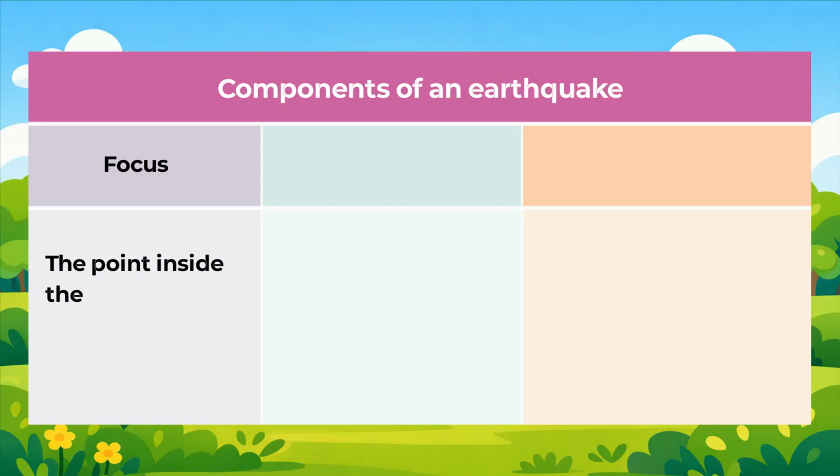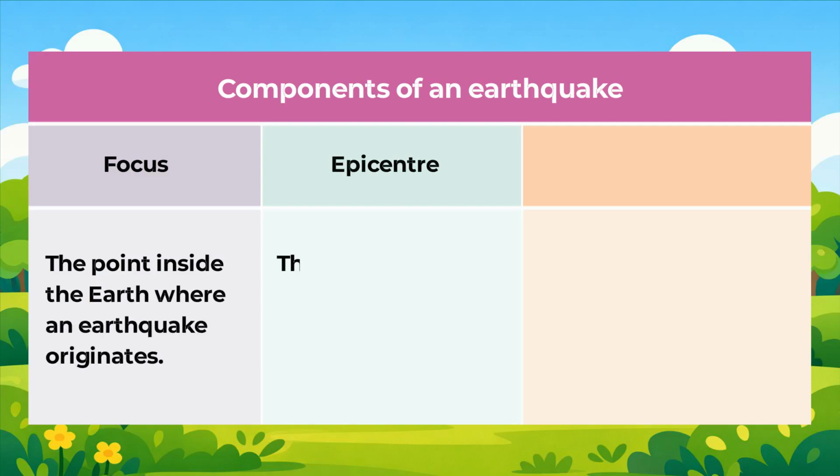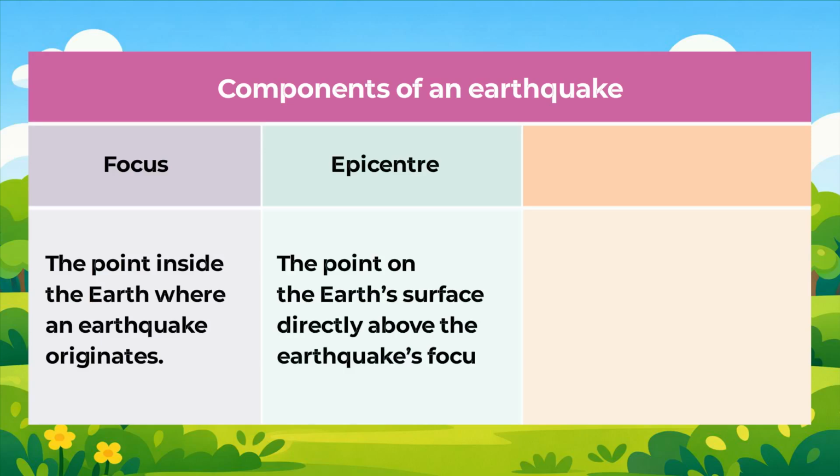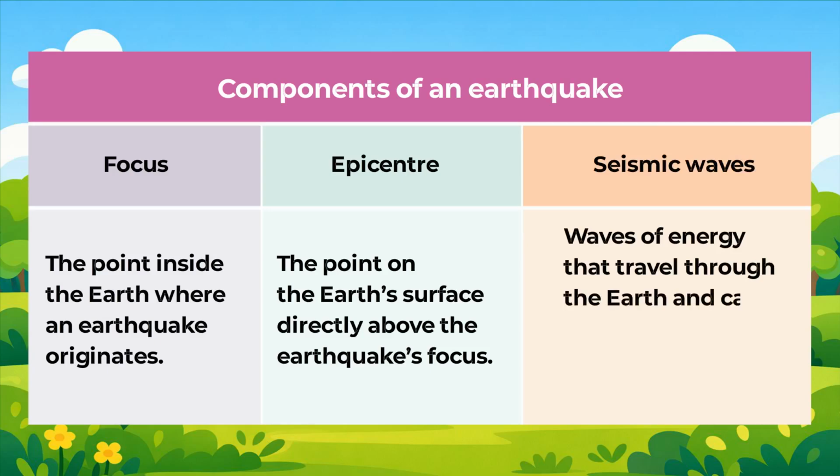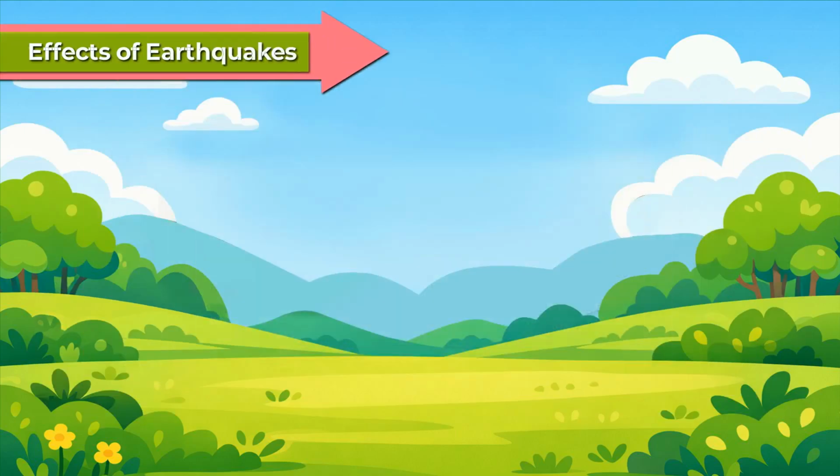Components of an earthquake. Focus. The point inside the earth where an earthquake originates. Epicenter. The point on the earth's surface directly above the earthquake's focus. Seismic waves. Waves of energy that travel through the earth and cause the shaking we feel during an earthquake.